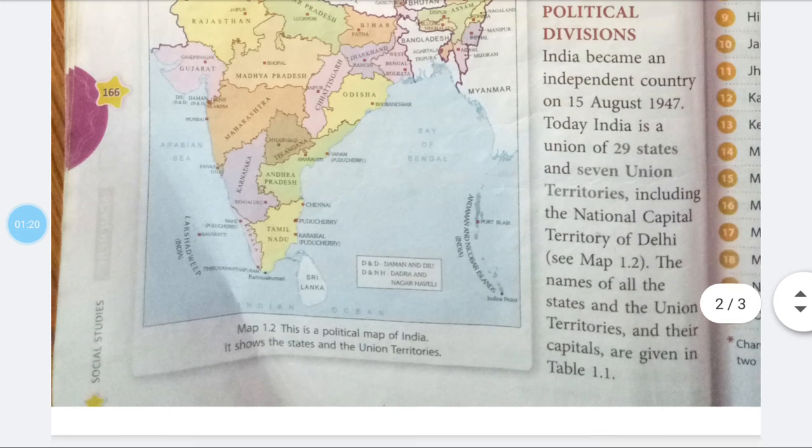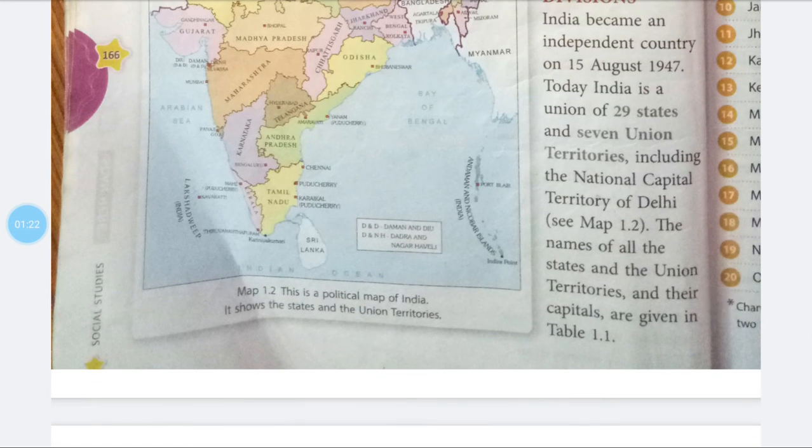Political divisions. India became an independent country on 15th August 1947. Today, India is a union of 29 states and 7 union territories, including the National Capital Territory of Delhi.